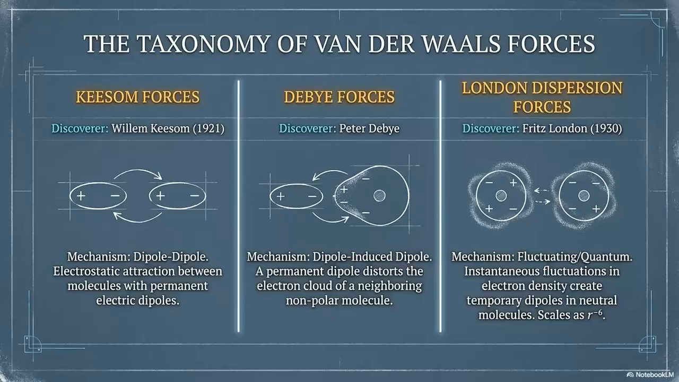Finally, we uncover London dispersion forces, mapped by Fritz London in 1930. Driven by instantaneous quantum fluctuations in electron density, these temporary dipoles affect all neutral molecules and scale inversely as r to the sixth. Together, this triad maps the invisible forces shaping our physical universe.